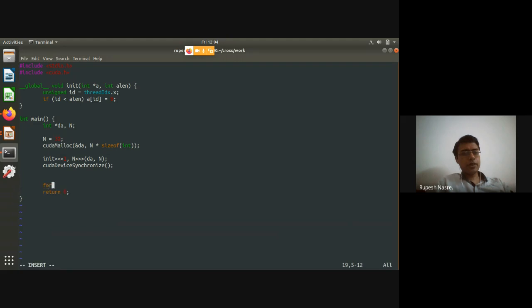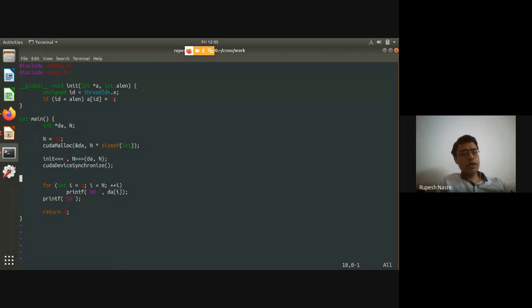So if I have to print it, let's say i equal to 0, i less than n, plus plus i, printf %d, now I cannot use dA of i here, right? And that's because DA is accessible only to the GPU. So that means that I need to copy that DA to some array on the CPU.